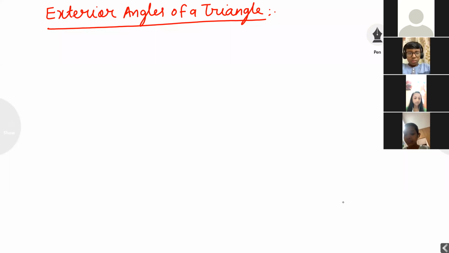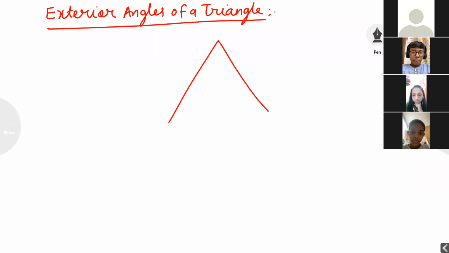Firstly, I want to explain what is the meaning of exterior angle and what is the meaning of interior angle. Already I have explained it in the transversal line concept. Again, I am recapping. Listen carefully, everyone. Don't write anything. Suppose I have drawn one triangle here.